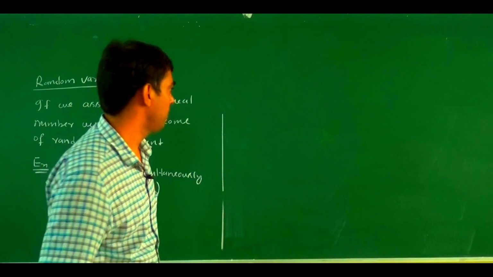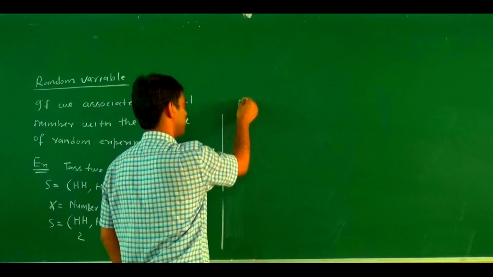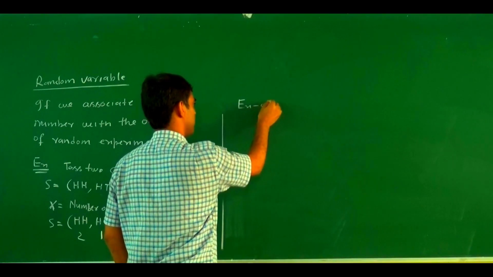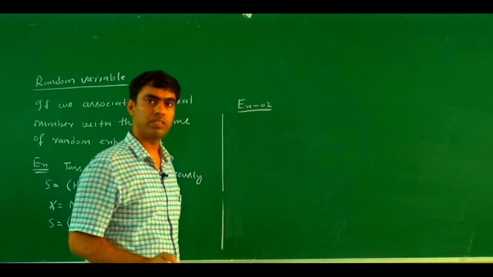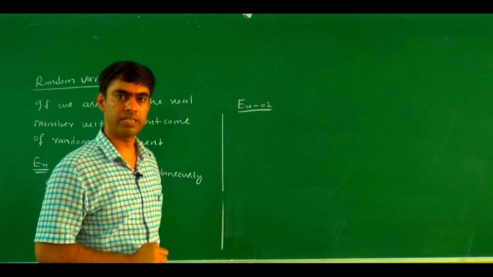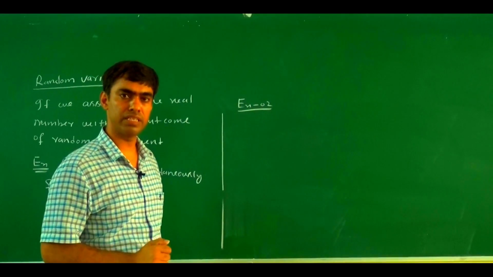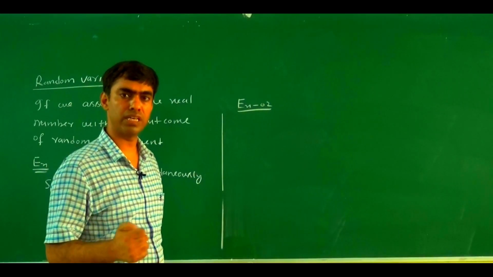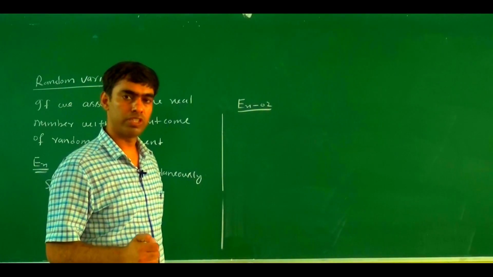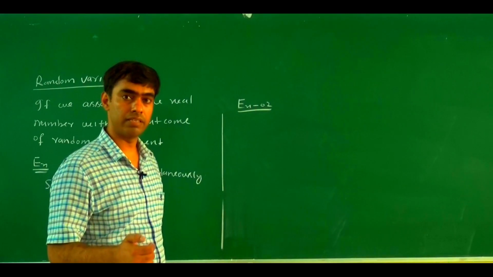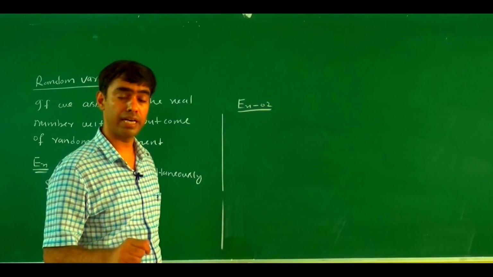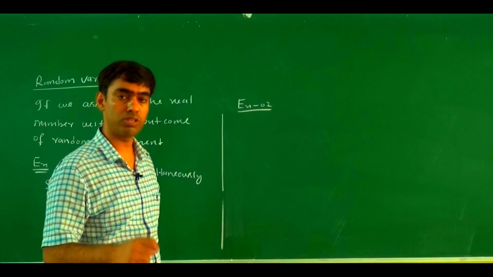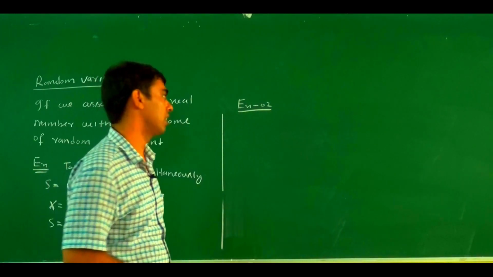For the sake of simplicity, we take the example of tossing a single coin several times. If we toss a single coin several times, then what is the outcome? The outcome is either head or tail, but this is unpredictable. So there is a chance, there is uncertainty. Such an experiment is called a random experiment, but what is the outcome? The outcome is either head or tail.